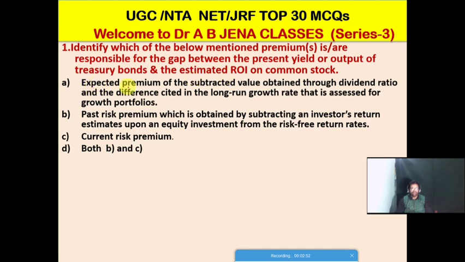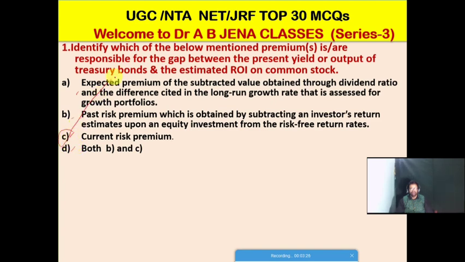A, the expected premium of a subtracted value obtained through dividend ratio and the difference cited in the long run growth rate that is assessed for the growth portfolios. B, the past risk premium, which is obtained by subtracting an investor's return estimates upon an equity investment from the risk-free return rates. C, the current risk premium. D, both B and C.